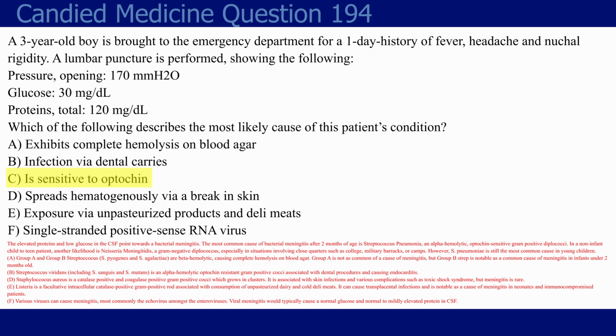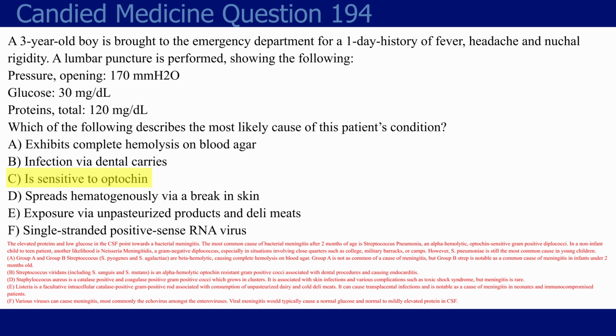The other one that comes up fairly often because it's kind of unique is if you see blood in the CSF, then you want to be thinking herpes, because herpes likes to damage the temporal lobe and it will cause bleeding. Although obviously herpes wouldn't apply to choice F here because herpes is a DNA virus, right? So bring it back, like I said, you want to be able to identify a lot about meningitis just off the CSF report. Now the vignette is usually going to give you a lot of other clues as to the specific etiology, but like I said, know your basic rules.